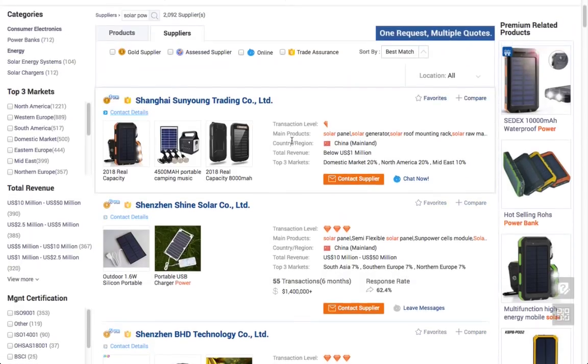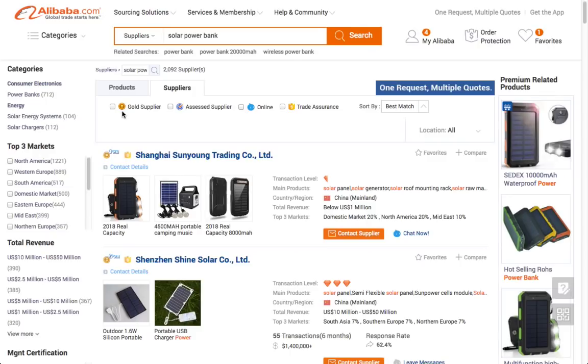And the same thing, you can choose here by good supplier, assessed supplier, or whether the supplier is online or not. If you're urgent and you want to talk to the supplier very urgently, you can choose the suppliers who are online, or you can choose the suppliers who have trade assurance. Okay, so these are the basic two ways to search the products on Alibaba.com.